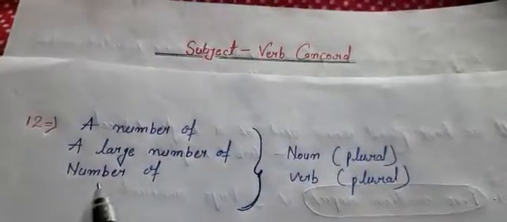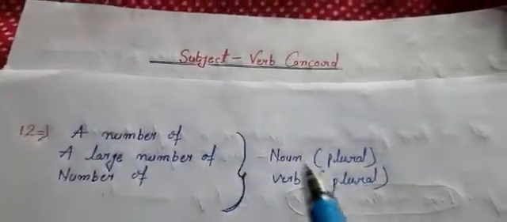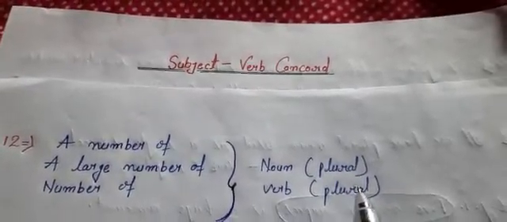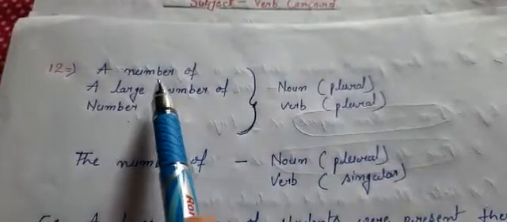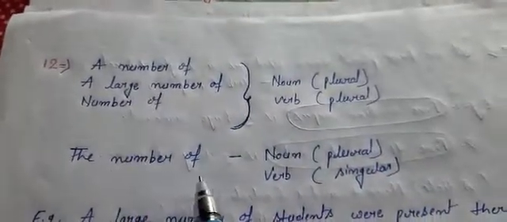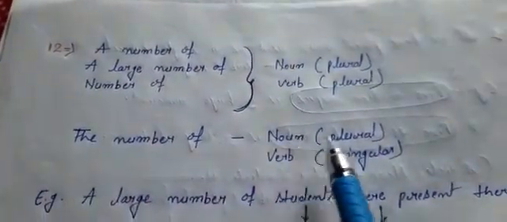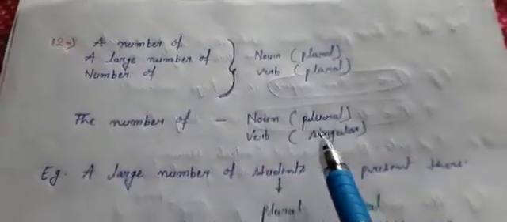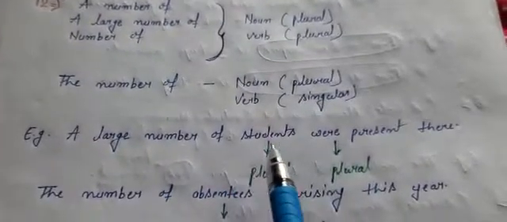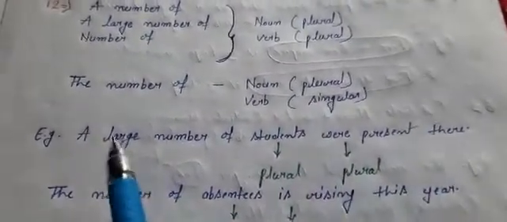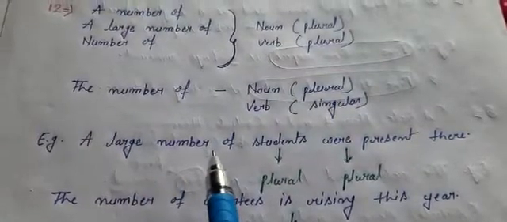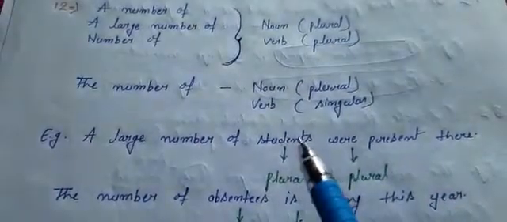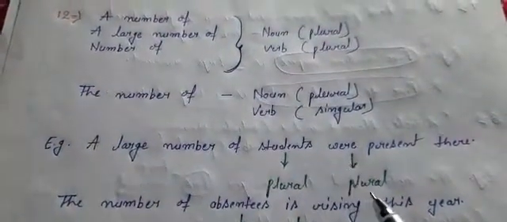If we have a large number of, in this condition, the noun used should be plural and the verb used should be plural as well. But contradicting this statement, if we have the number of in a sentence, it follows a noun in plural form but the verb used should be in singular form. For example, a large number of students were present there. As I told you, with a large number of, we should use plural noun and plural verb. So here students is plural noun and were is plural verb.